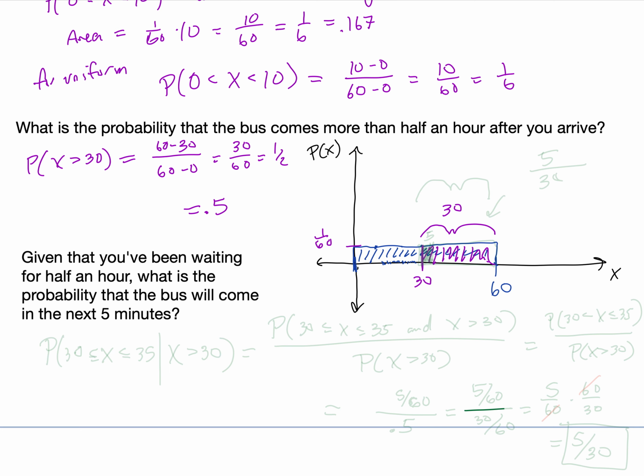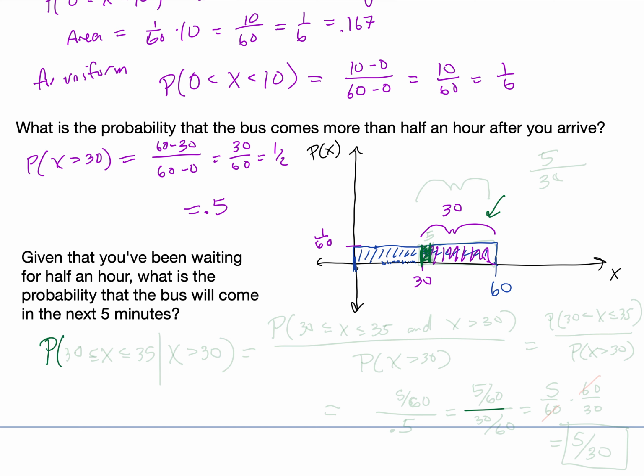Lastly, given that you've been waiting half an hour, what is the probability that the bus will come in the next 5 minutes? So this is saying, given that we're in this window, I've been waiting for 30 minutes, what's the probability that it will come in the next 5? So this is actually a conditional probability.